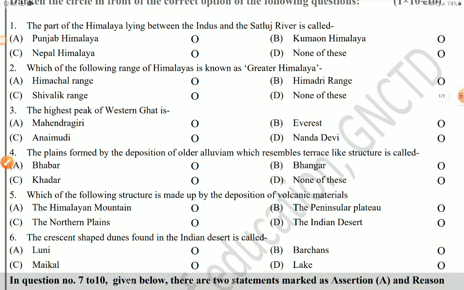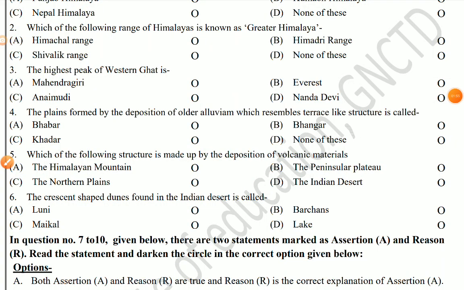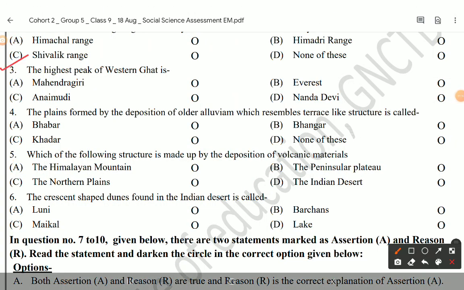Next, which of the following ranges of Himalayas is known as Greater Himalaya? Himalayan range, Shivalik, no. B, Himadri. Himadri is known as the Greater Himalayan range. So please darken the circle of option B. Next question, the highest peak of Western Ghat. Western Ghat highest peak Anaimudi. C is the correct answer.